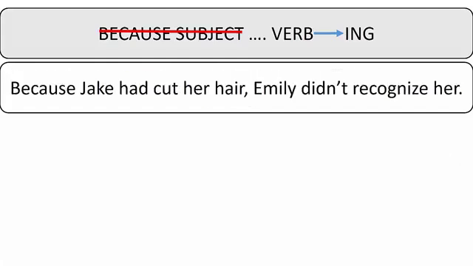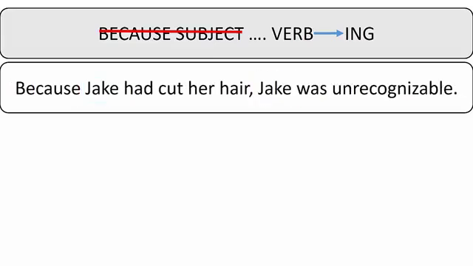Because Jake had cut her hair, Emily didn't recognize her. Now, let's reduce it. Are you ready? Well, you should say, no, Jake, I am not ready because we cannot reduce this clause. There are two different subjects. I'm just making sure you're paying attention. Okay, here's a clause that we can reduce. Because Jake had cut her hair, Jake was unrecognizable.